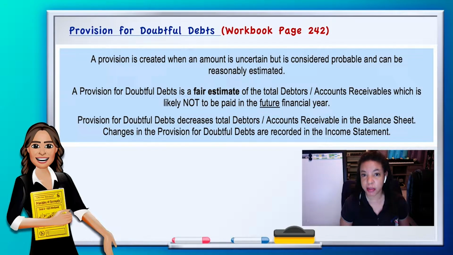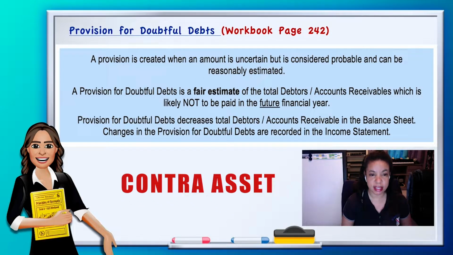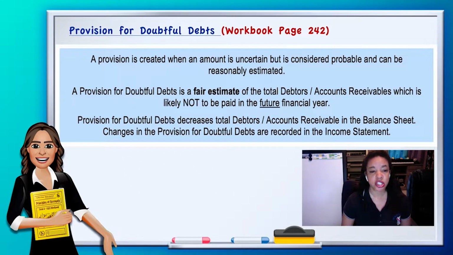Provision for doubtful debts decreases the total accounts receivable in the balance sheet. Now, where have you heard that before? Not with accounts receivable, but with an account that decreases an asset in the balance sheet, when we did provision for depreciation. And if you can remember, what is that called? That is called a contra asset. So your provision for doubtful debts, just like your provision for depreciation, is a contra asset. Changes in the provision for doubtful debts are recorded in the income statement.